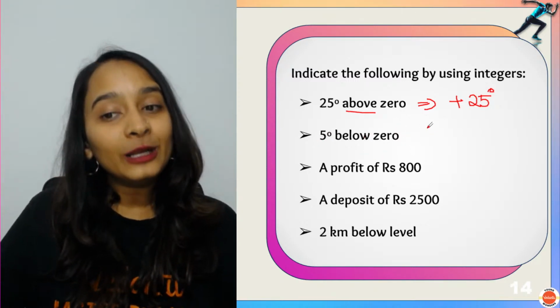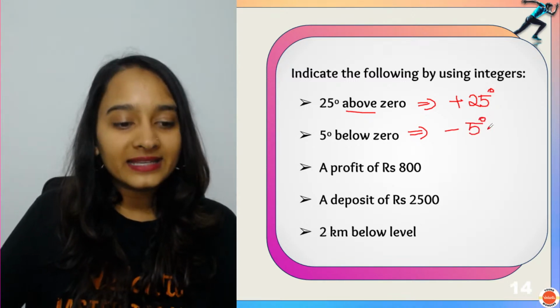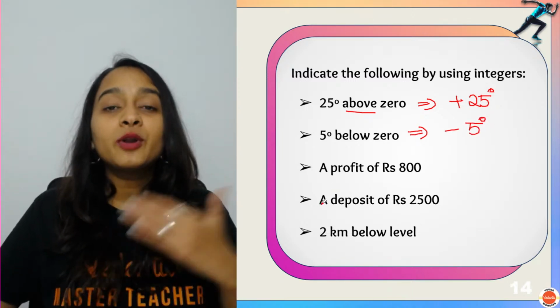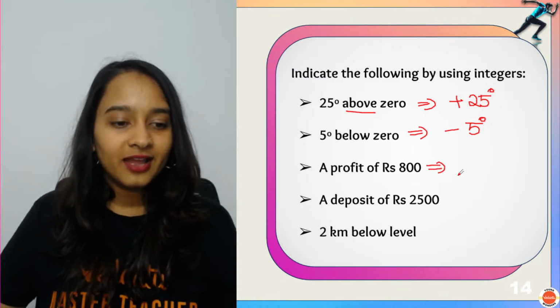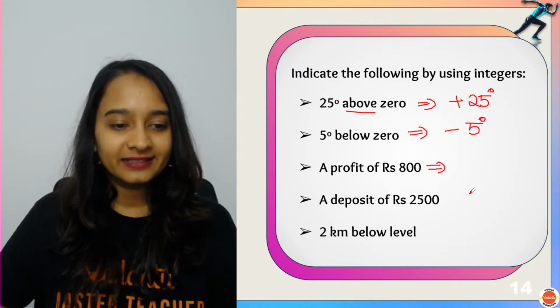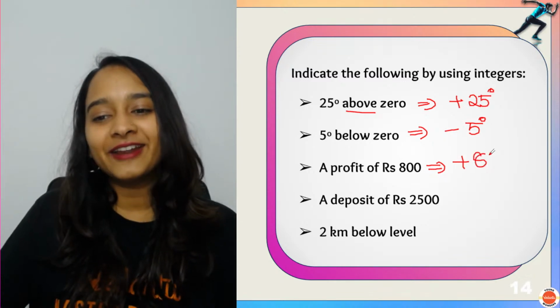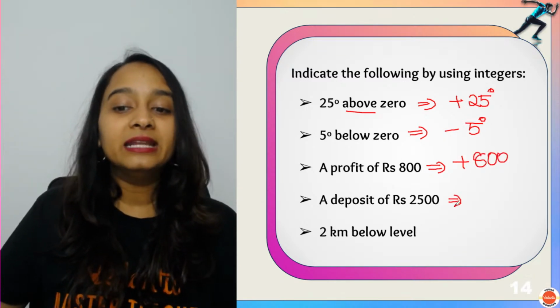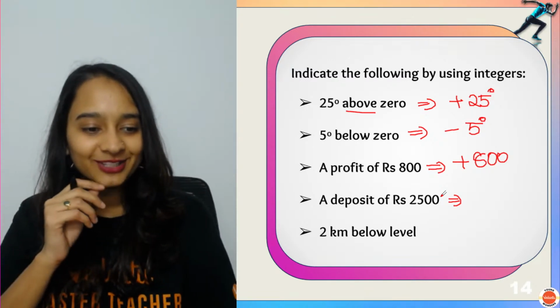5 degree below 0. Shivam has got it right. Minus 5 degree. A profit of rupees 800. What will happen here? A profit of rupees 800 is plus 800. Very good. A deposit of rupees 2500.